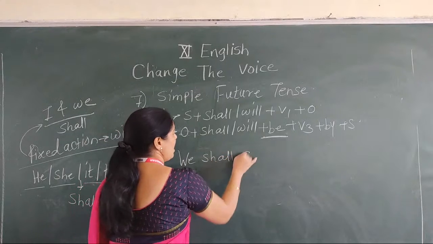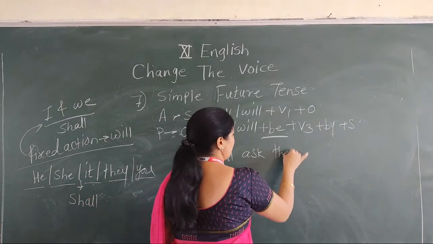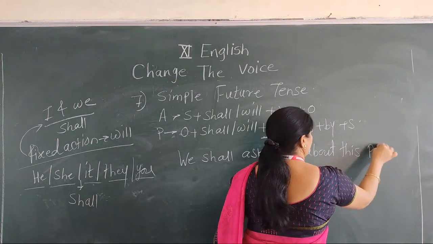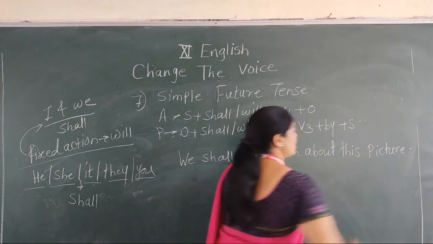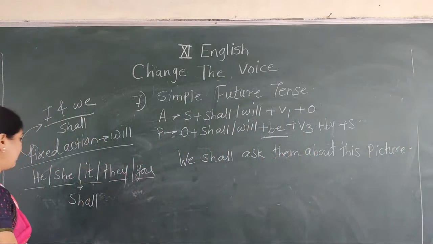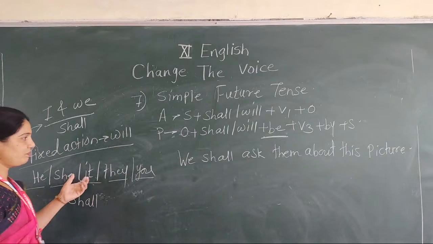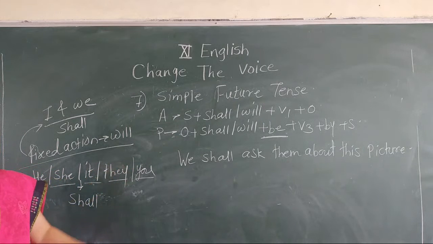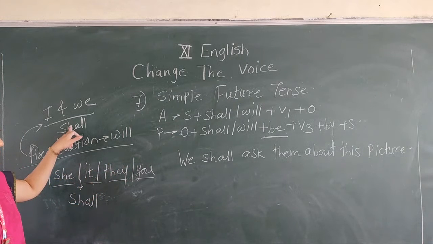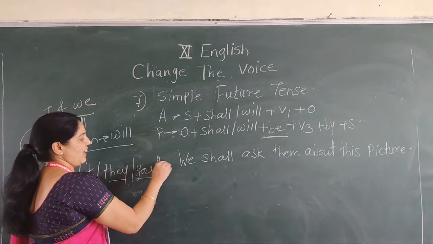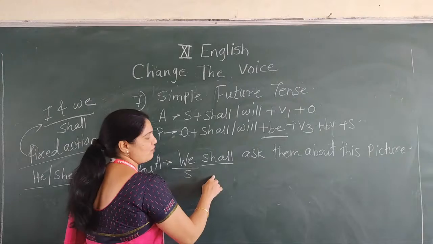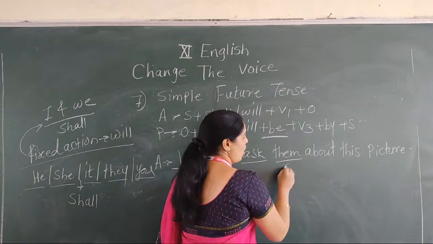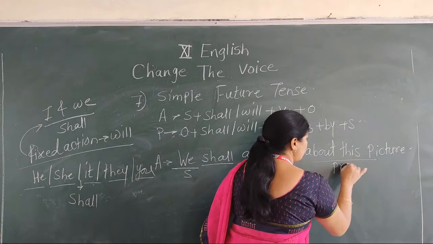It's the structure of active: subject, we; shall, to be formed, which we use in simple future; ask, V1; here them, object; and about this picture, predicate.